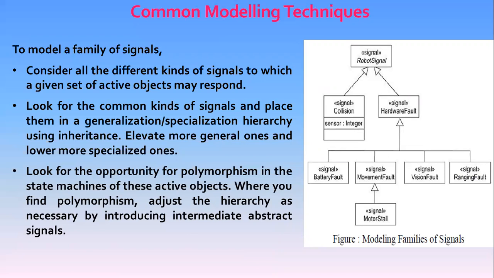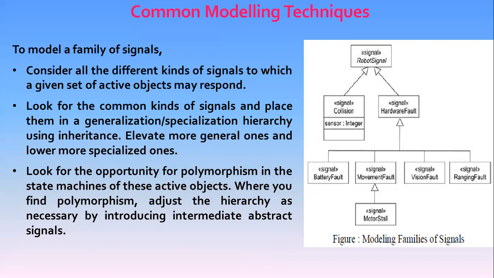For example, consider a state machine with a transition triggered only by the receipt of the motor stall. As a leaf signal in this hierarchy, the transition can be triggered only by that signal, so it is not polymorphic. In contrast, suppose we model the state machine with a transition triggered by the receipt of a hardware fault. In this case, the transition is polymorphic and can be triggered by a hardware fault or any of its specializations, including battery fault, movement fault, and motor stall.